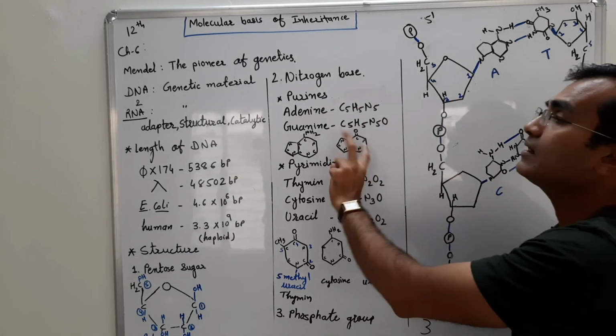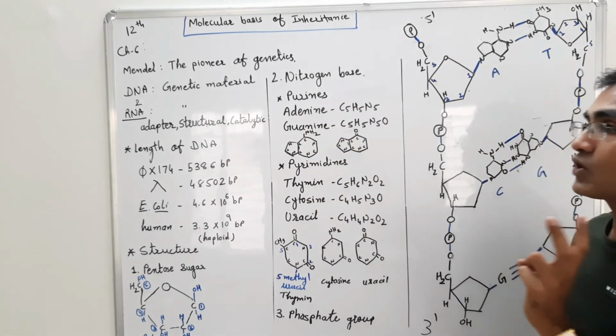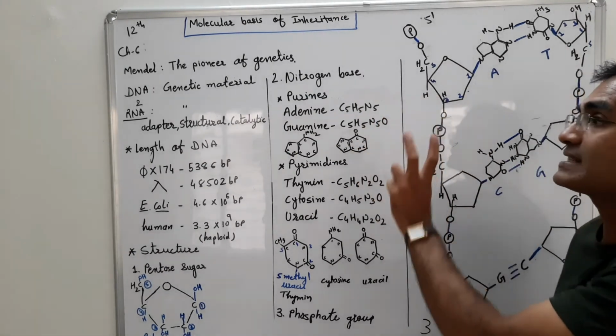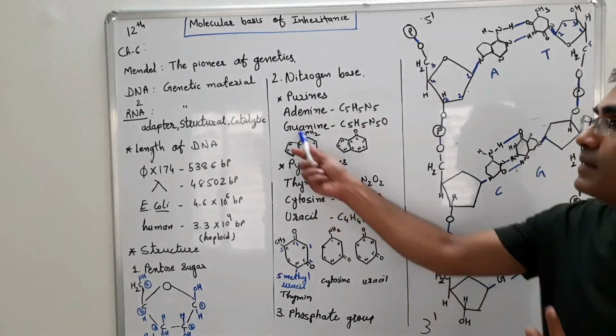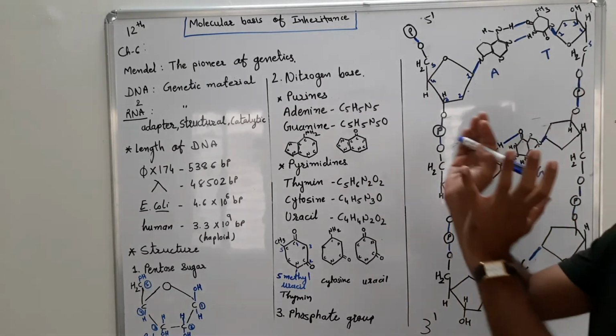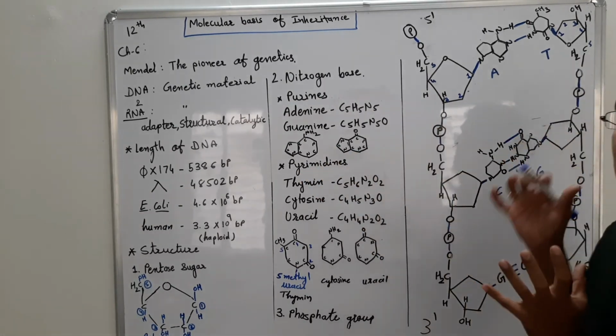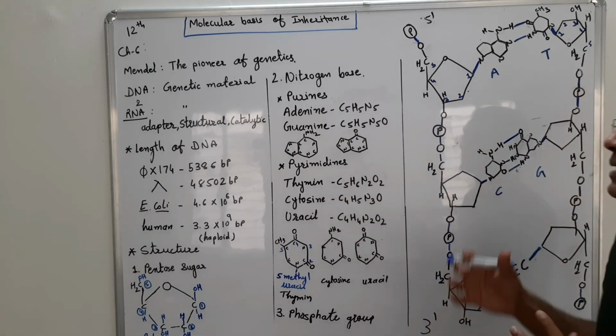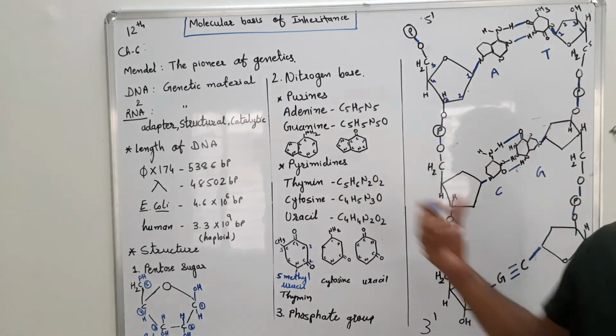So there are two different types of purine structures present in the DNA, adenine and guanine. Understand the structure so you can afterwards understand the base pairing, why it is base paired with a particular structure.